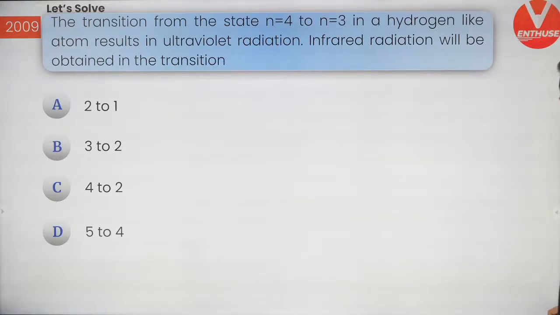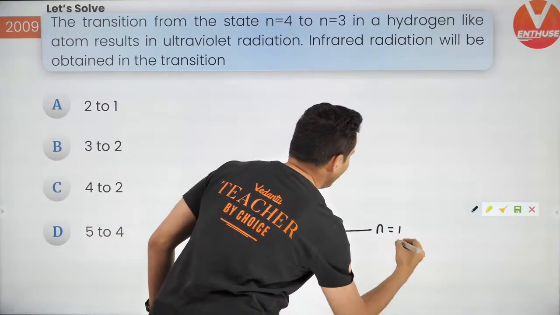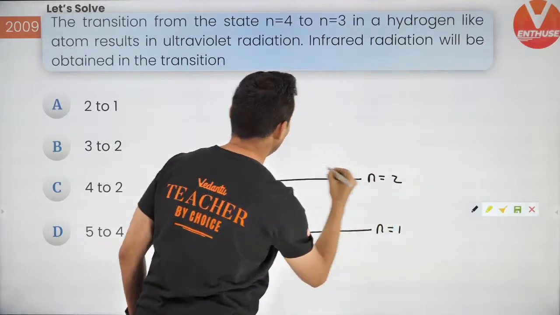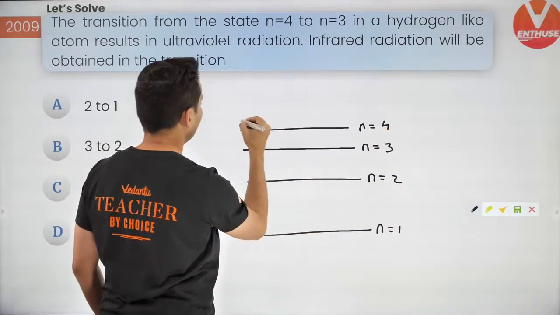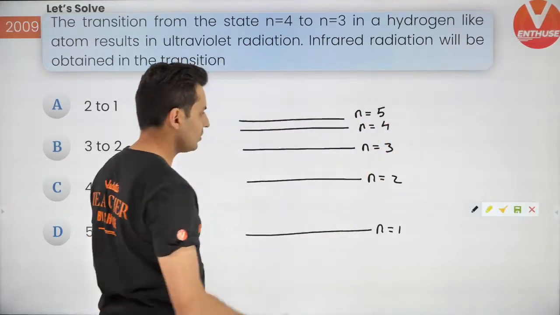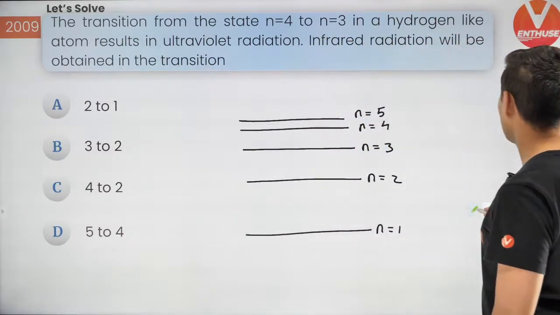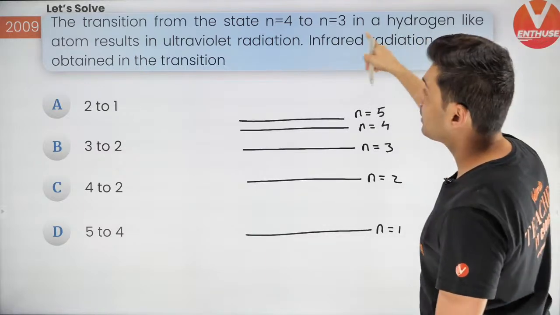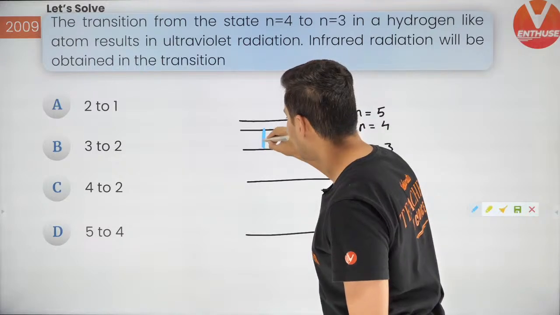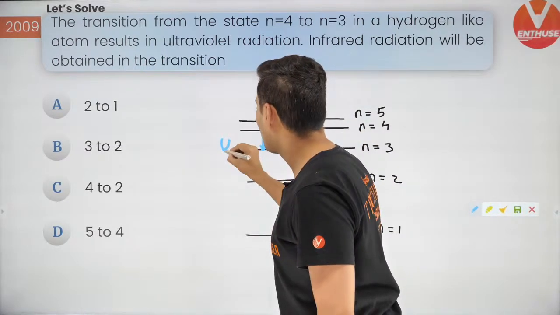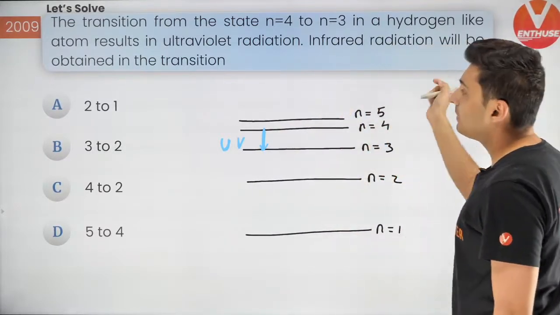Okay. So guys, again, we need to go back to our diagram. Remember, n is equal to 1, then n is equal to 2, then n is equal to 3, then n is equal to 4, then n is equal to 5, and so on and so forth. Now, it is clearly mentioned that from 4 to 3 it results in ultraviolet. So from 4 to 3, that means this one, this results in ultraviolet radiation. Now think about it. Infrared will be for which to which?